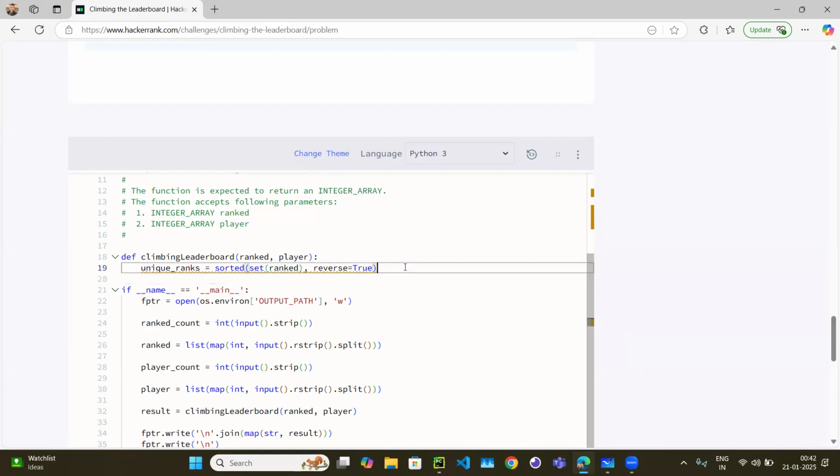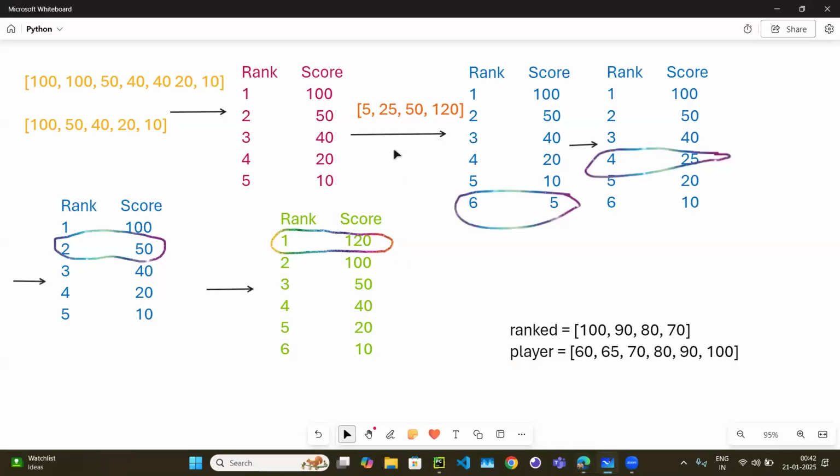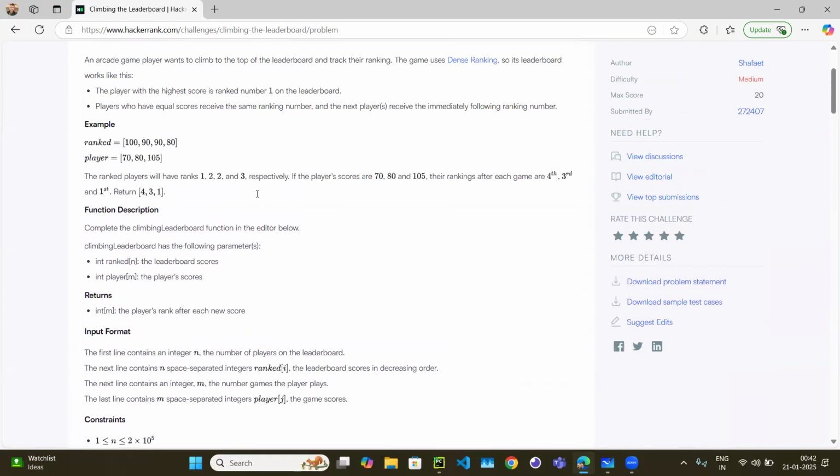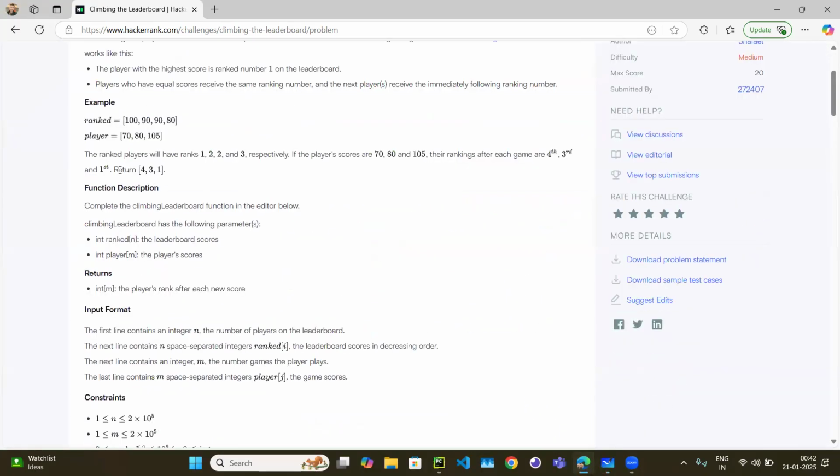Okay, now you need to return the array. If you see the question, you need to return an array. Here as well, you need to return an array. Right, so let's create some array.